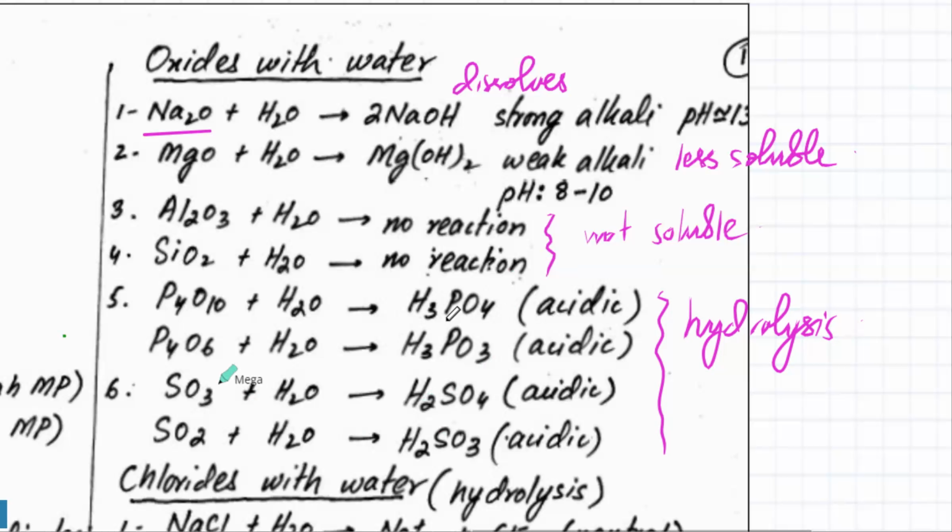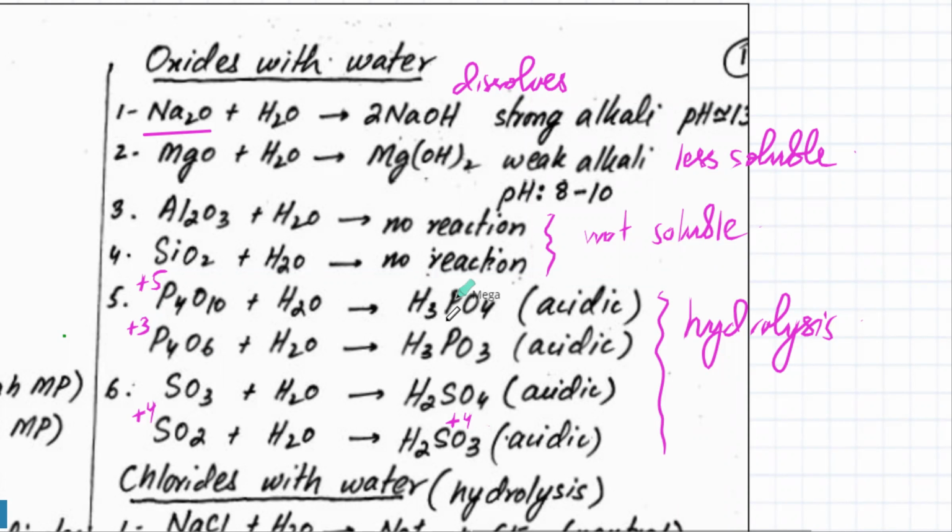The more the oxygen, the greater would be the oxygen in the acid as well. So SO3 is going to make H2SO4, SO2 is going to make H2SO3. And during this hydrolysis, the oxidation state remains the same. Like over here, sulfur has an oxidation state of +4. So over here, sulfur still has an oxidation state of +4. In P4O10, the oxidation state of phosphorus, I think, is +5. And in P4O6, the oxidation state of phosphorus is +3.